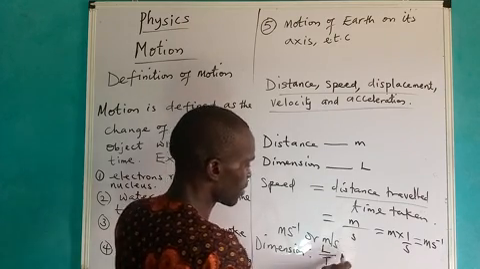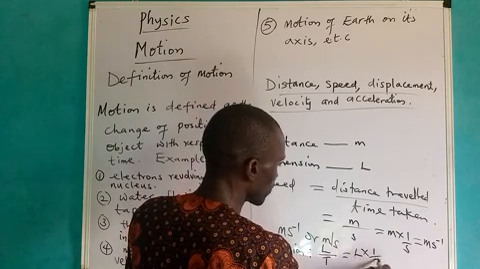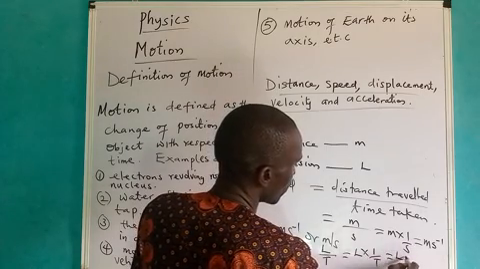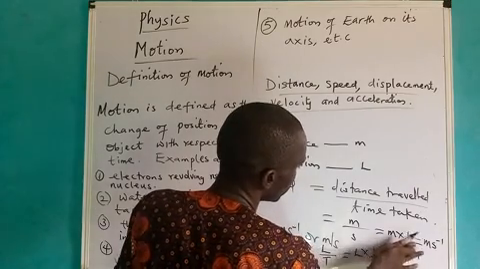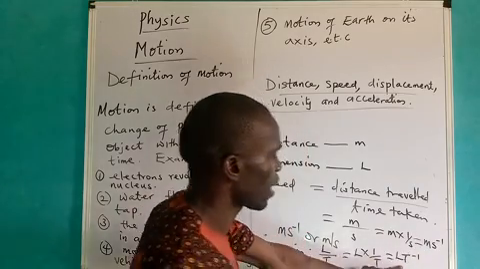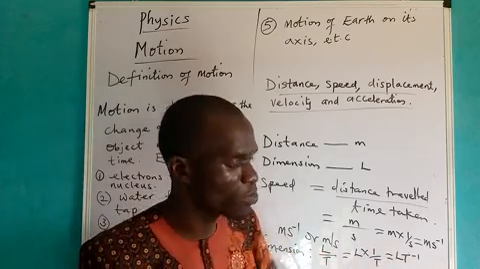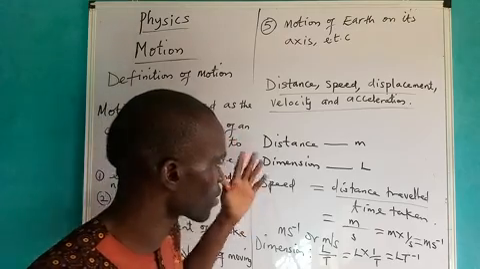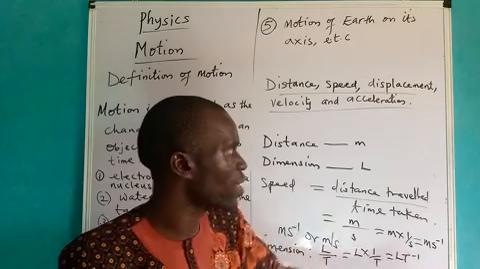Therefore, now I can say, remember I told you that this one can also be written as 1 over T. Now taking the reciprocal, that 1 becomes T power minus 1. Therefore, this one here becomes the dimension for speed, that is LT power minus 1. This is the dimension for speed. And don't forget, I repeat again, speed is a scalar quantity and it is measured in meter per second.